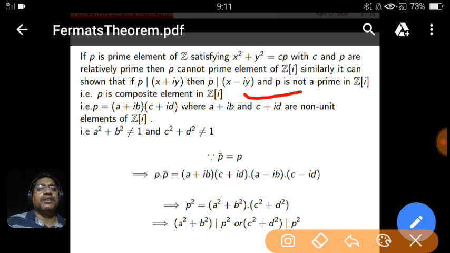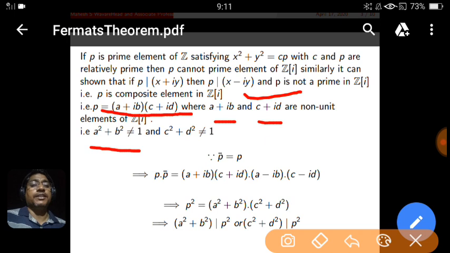And what do you mean by composite element? You know the prime element definition. From that we can construct composite element. p is composite means p can be expressed as a product of two non-units, and these are the two non-units, a plus ib and c plus id. These are two non-units means their d function value must be different from 1. That is, their d value is not equal to 1. What is the d value? It is a plus ib into a minus ib, that is a square plus b square. So being a non-unit, their d value is different from 1. This statement you have to keep in mind.